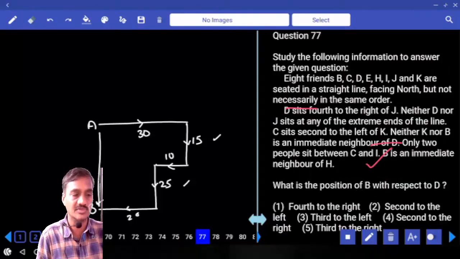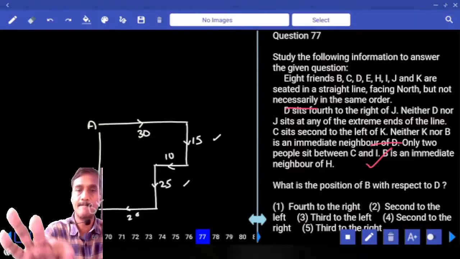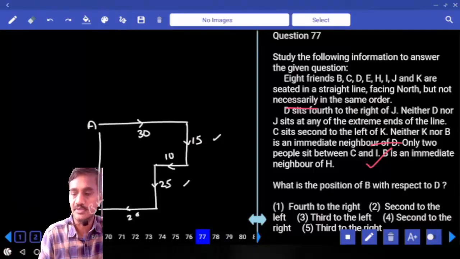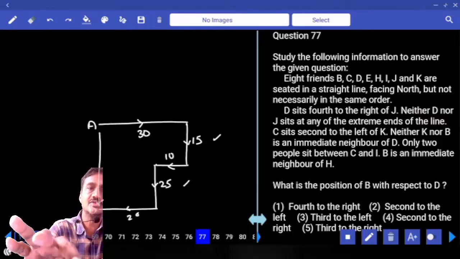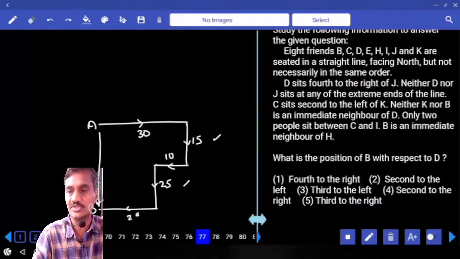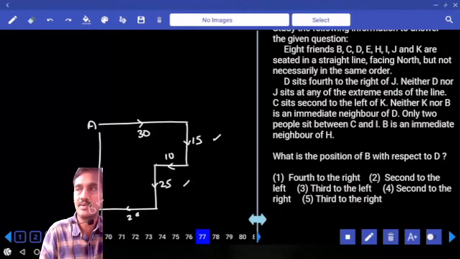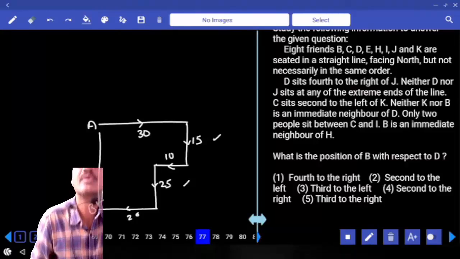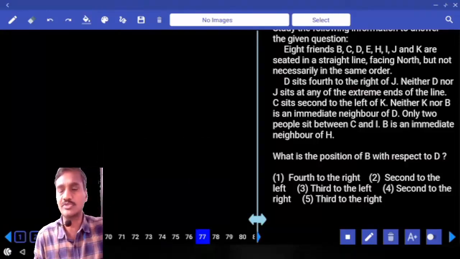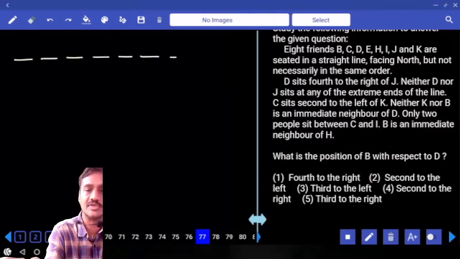Then 77 onwards. Now 77 to 81 are based on row arrangement. Now in this one, how many persons are there? 8 persons were there. They are seated in a straight line facing towards north, as clearly given. All these persons are facing towards which direction? North. As they are facing towards north, hence it should be under the first priority itself. Then coming back to this one, 8 friends were there. 1, 2, 3, 4, 5, 6, 7, 8.